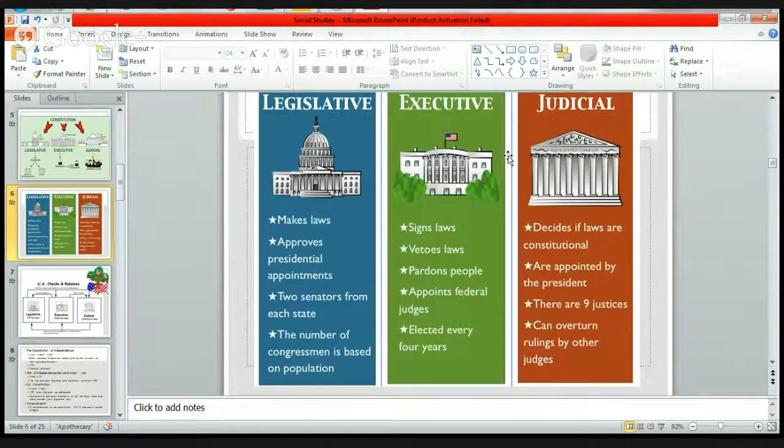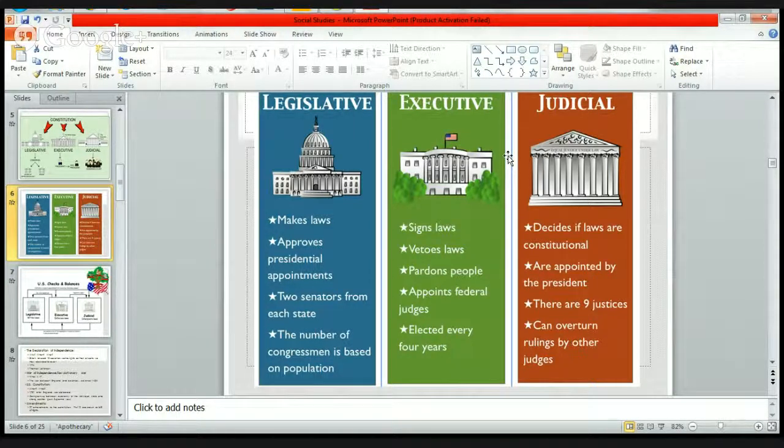And again, this one is talking more about the legislative, executive, and judicial. So legislative is the one that actually makes the laws. That's the one with the Capitol building that we saw. The president actually approves the appointment.